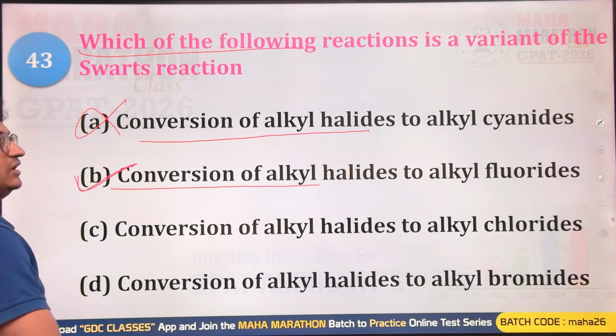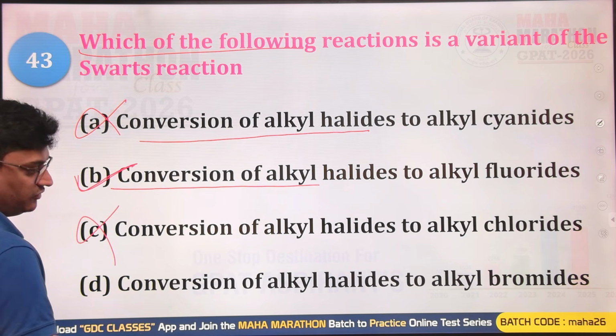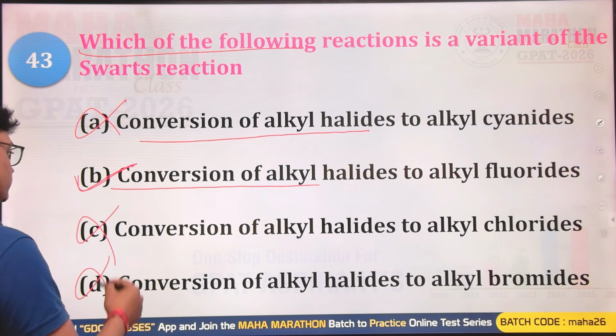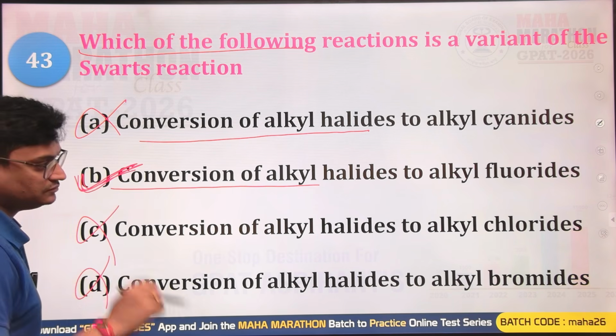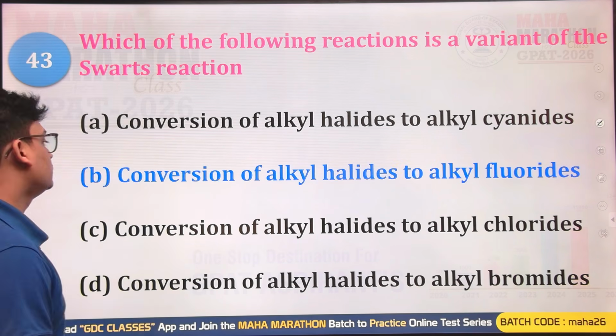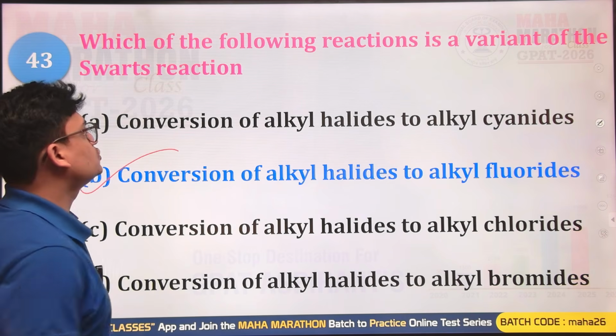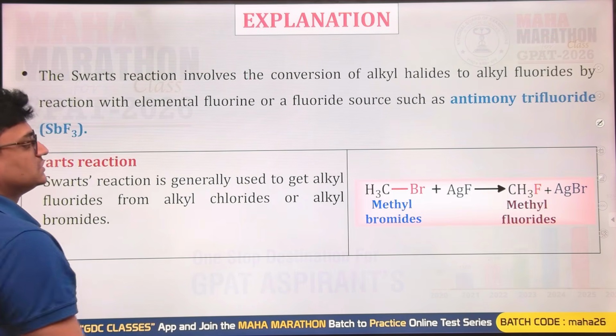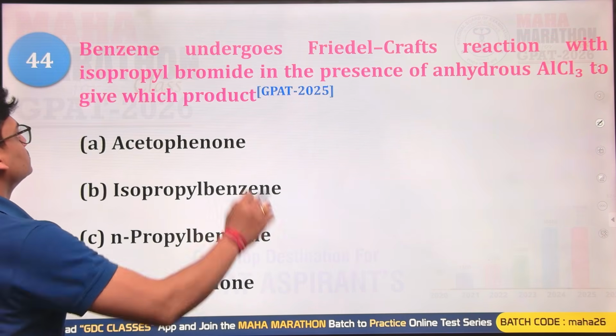Conversion of alkyl halide to alkyl chloride? No, this is incorrect. Conversion of alkyl halide into alkyl bromide? That is also incorrect. B will be the correct answer for this question, and this is known as the Schwarz reaction.